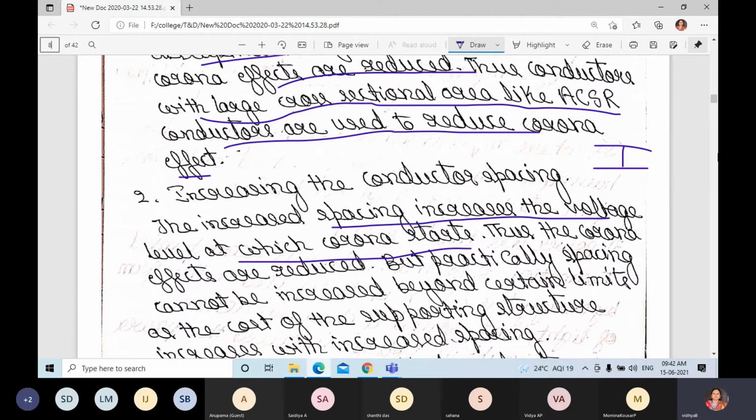There will be a limit on the spacing between the R and Y conductors. The cost of the supporting structures, like towers or poles, increases with increased spacing.